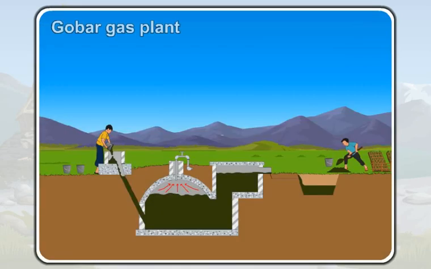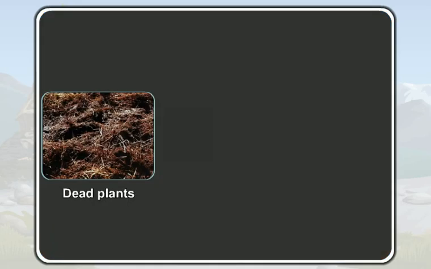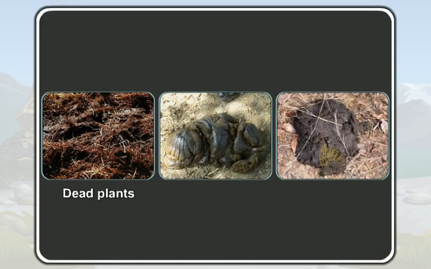Now look at this Gobar gas plant. In the villages, some of you must have seen a Gobar gas plant. We use dead plants, animal waste like cow and buffalo dung in the Gobar gas plant.